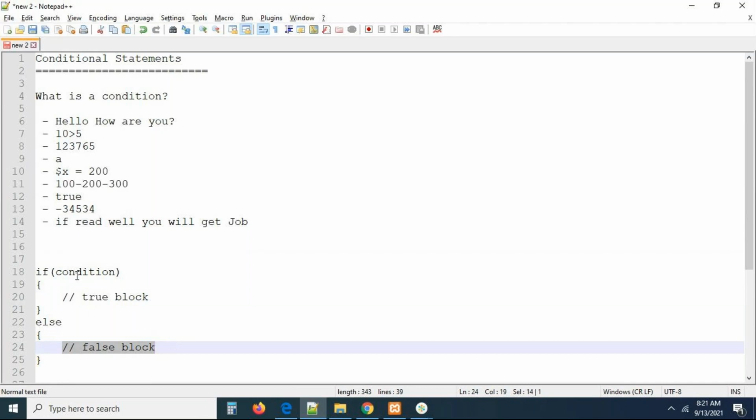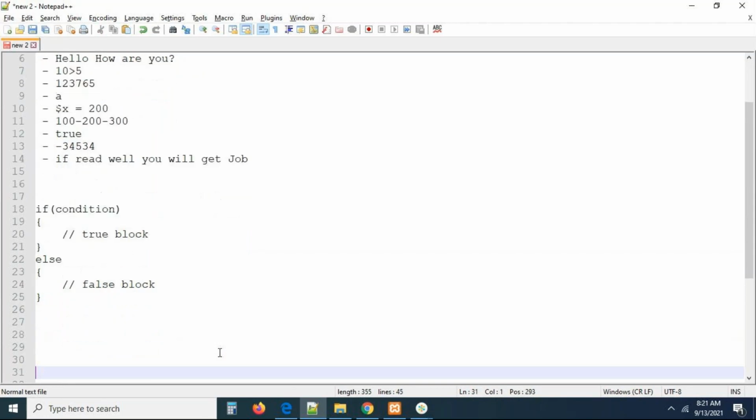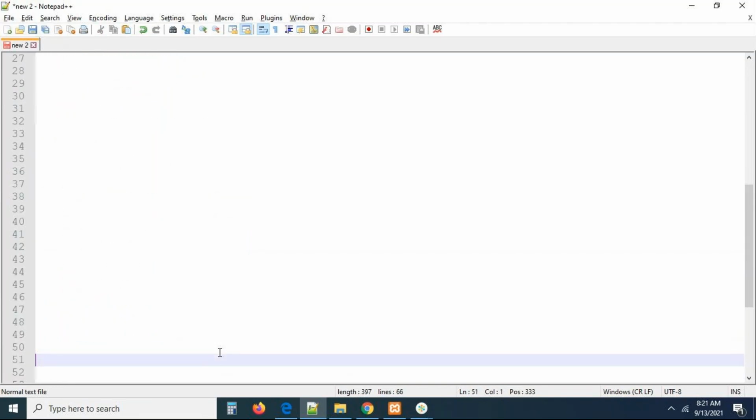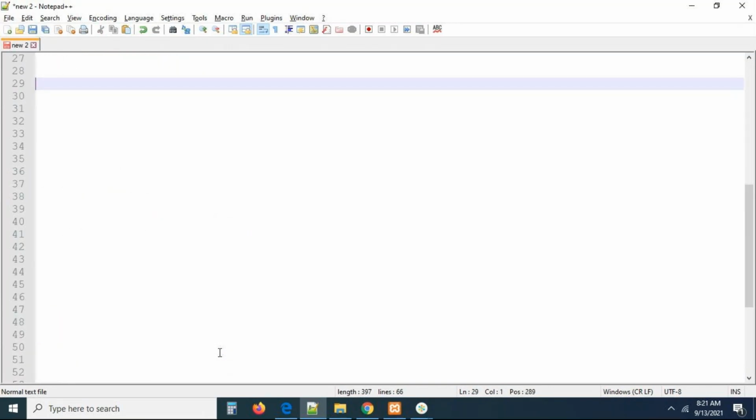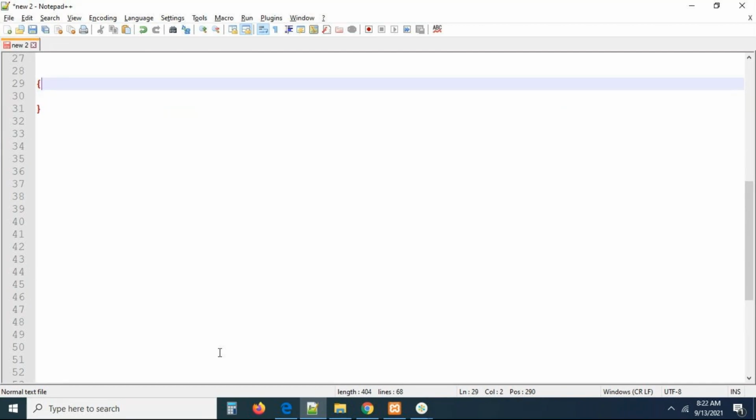My point here, before going further, I want to talk about two things, guys. Can anybody tell me, please, what is a condition? We didn't understand. Okay, wait for some time. What is this curly bracket called? If you are writing something inside this curly bracket, what can we call it? This curly bracket is followed everywhere.